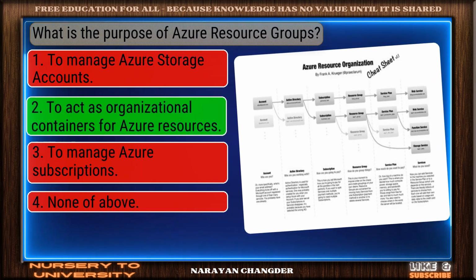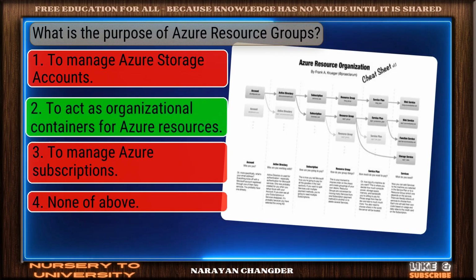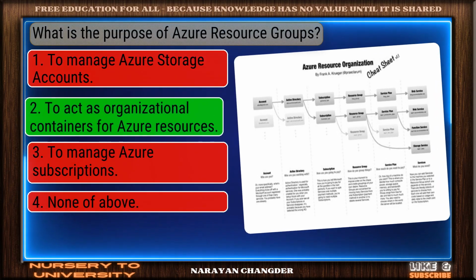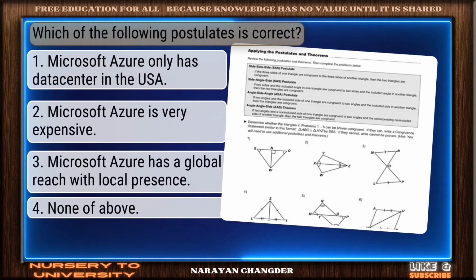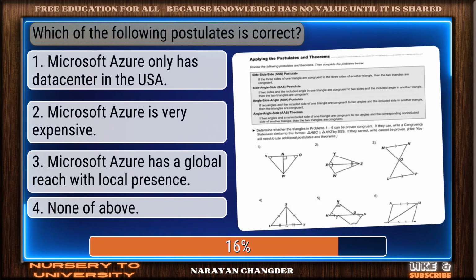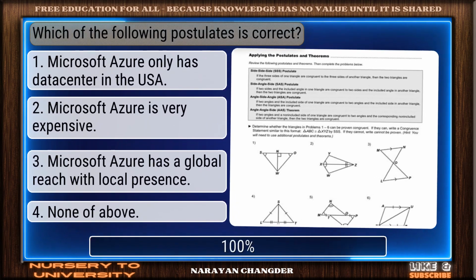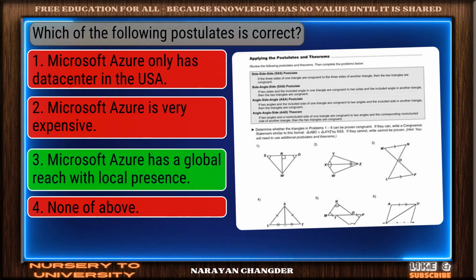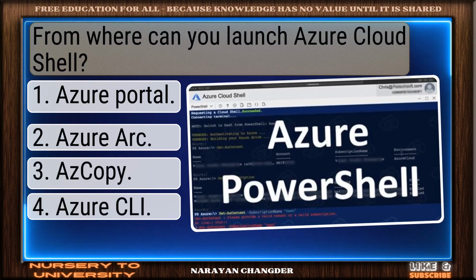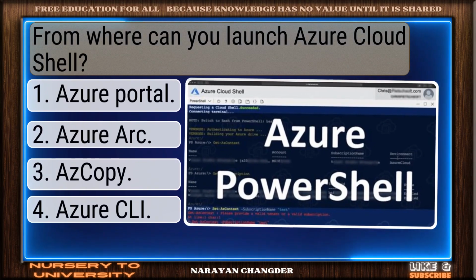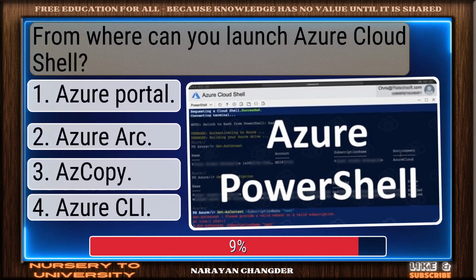Well picked. To act as organizational containers for Azure resources is the correct answer. Question number 50. Which of the following postulates is correct? Strong choice. Microsoft Azure has a global reach with local presence is the right answer. Question number 51. From where can you launch Azure Cloud Shell?